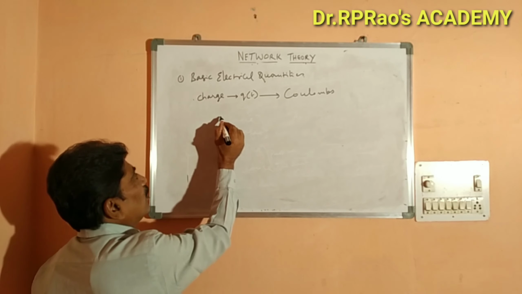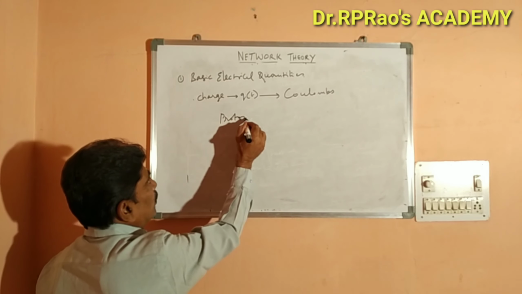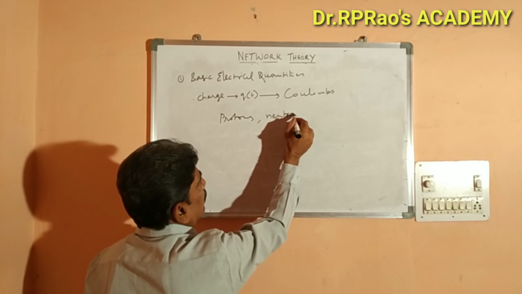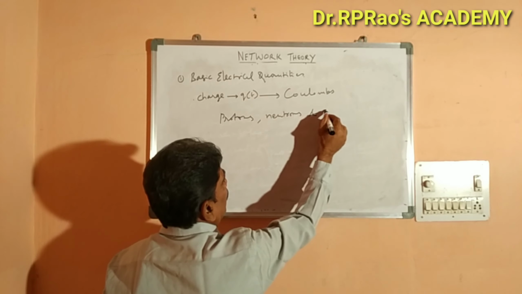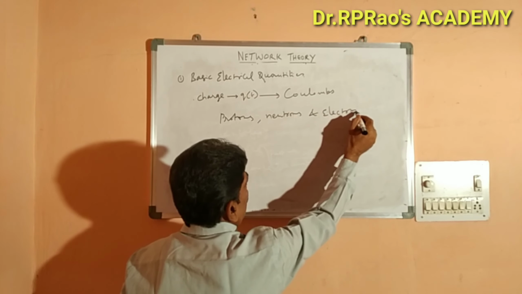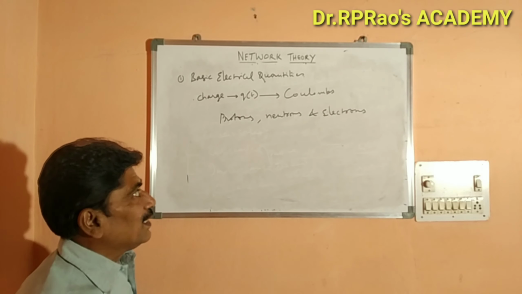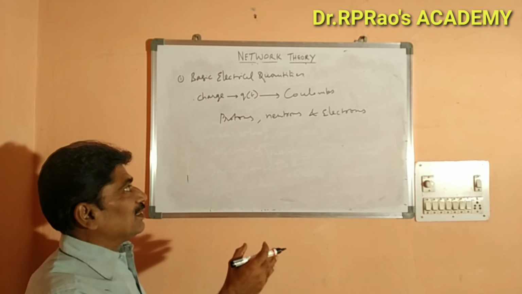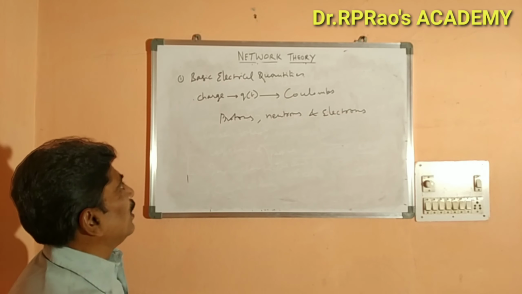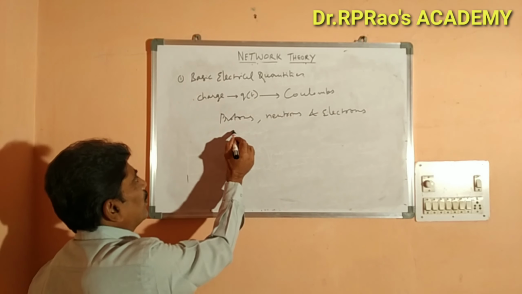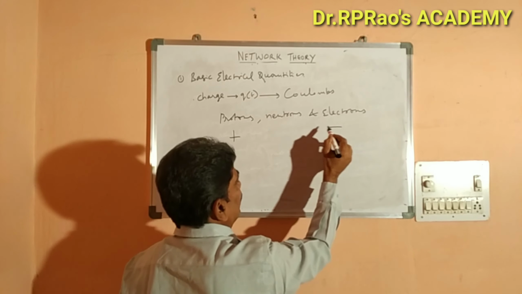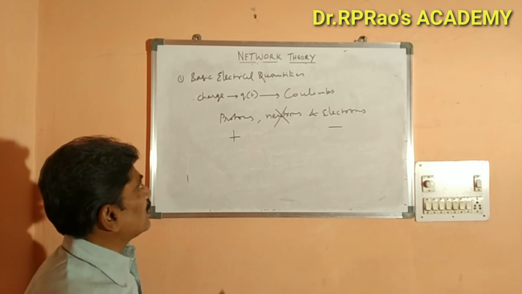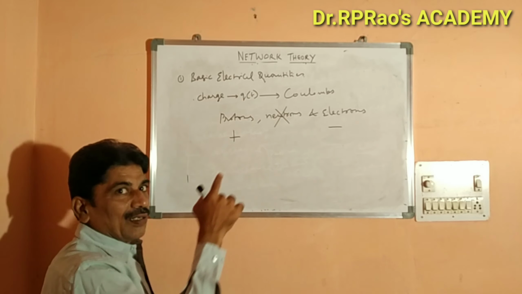Subatomic particles are protons, neutrons, and electrons. The size of these subatomic particles will be obviously less than the size of the atom, since these are existing in the atom. The protons carry positive charge, electrons carry negative charge. Neutrons don't carry any charge, so we can ignore this. Why? Because charge is contributed by protons or electrons only.